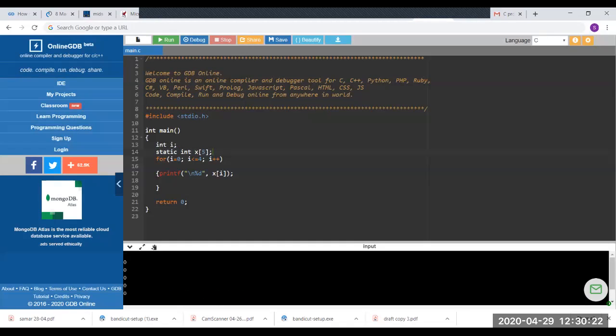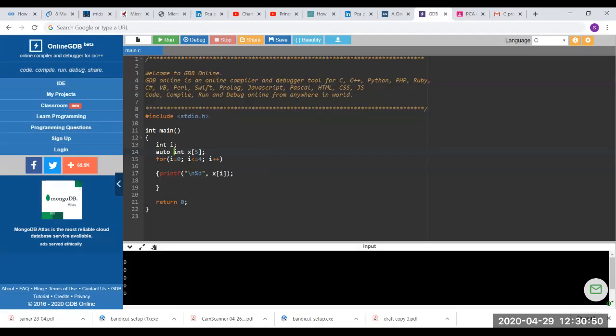What does this mean? This means that if we precede any array or any variable with this keyword static, it will initialize that array or that variable with all zeros. What if we do not mention this keyword static?